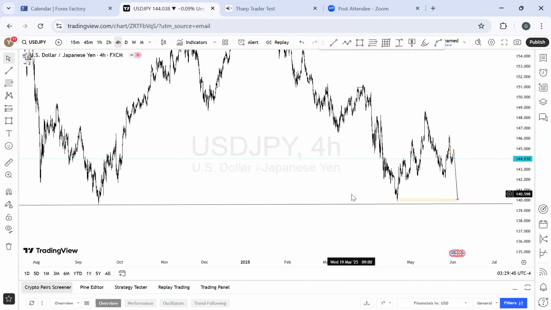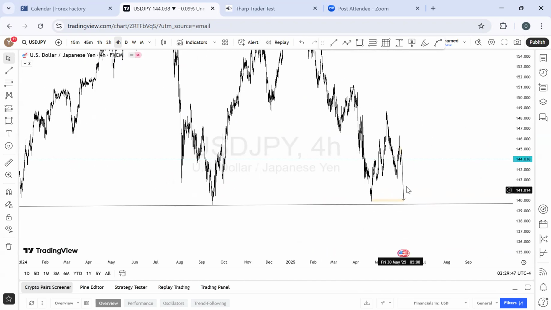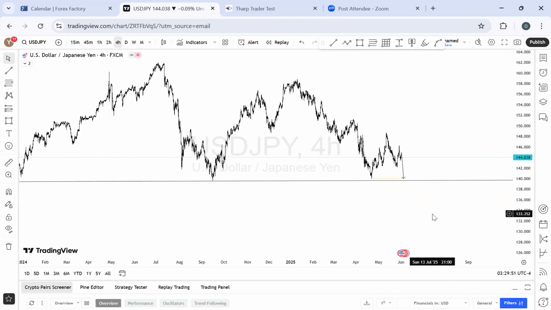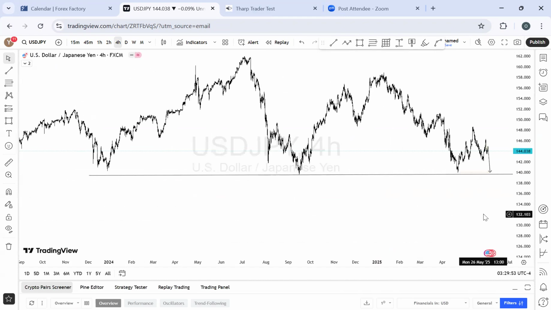Can you see that on the 4 hour time frame? Can you see that now? This is what I just put there. This is where the market is right now. This is what I just put there. Can you see the difference? All right, this is just really an outlook for me.